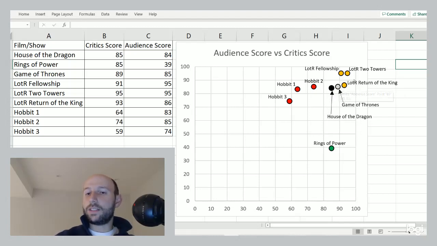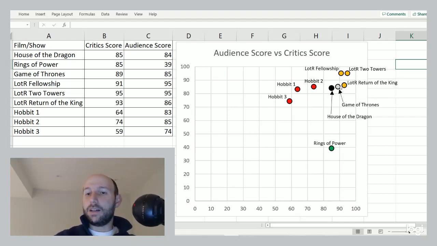So what we see is Lord of the Rings, which is the first of these fantasy films and TV shows that we're talking about, creates this gold standard, and Game of Thrones is in that category as well, ranked a little bit lower than Lord of the Rings by both audience and critics, but it's such a small difference. It's not really meaningful.